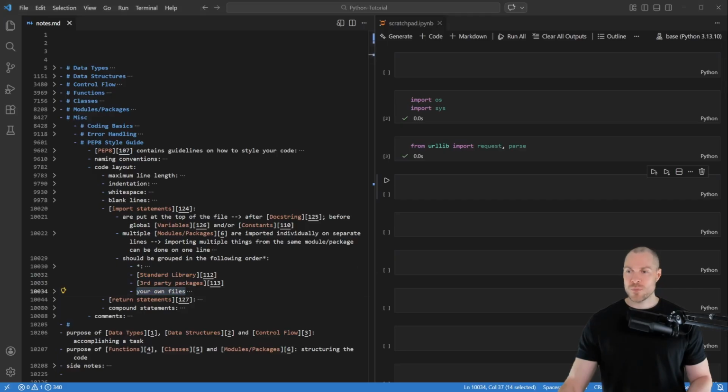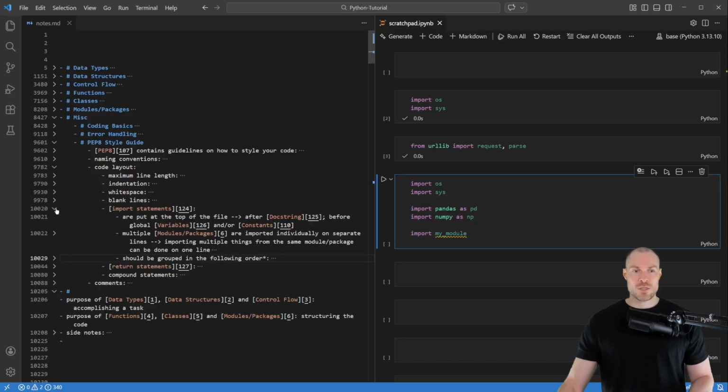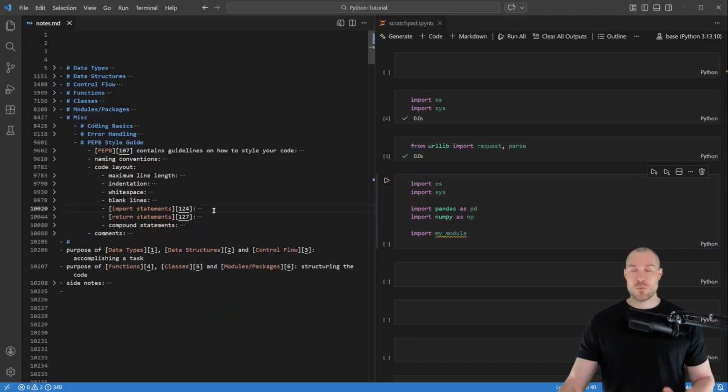For example, here I've prepared such import statements. First I import modules from the standard library, then some modules from third-party providers, and then my own module. As you can see, you always put a blank line between these groups of import statements. Okay, so with that we've covered all my notes with respect to import statements.